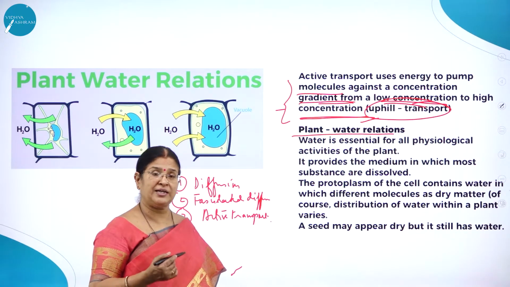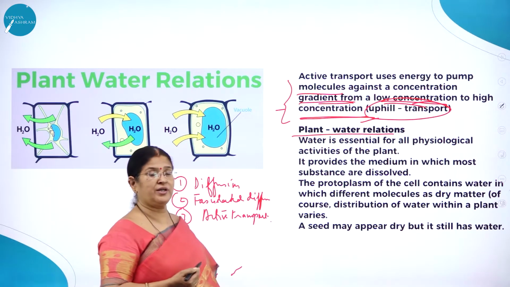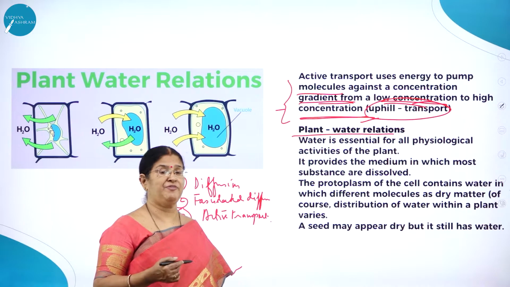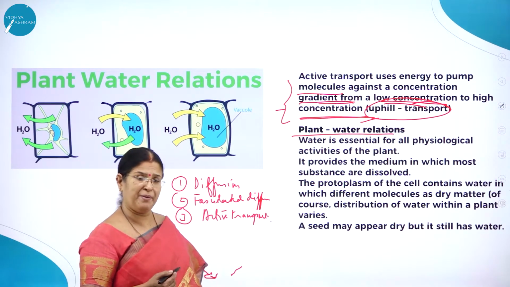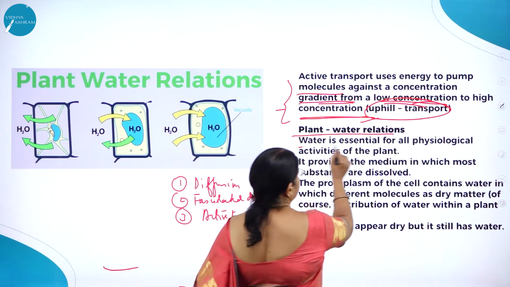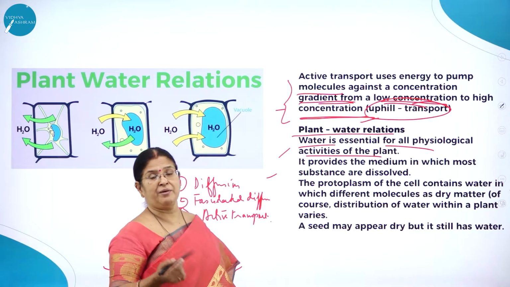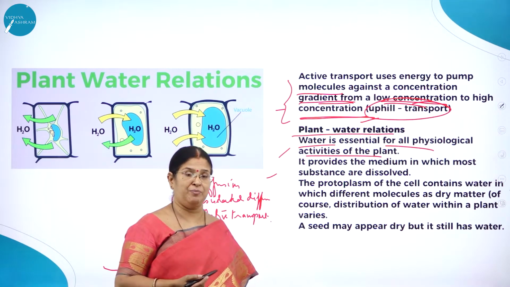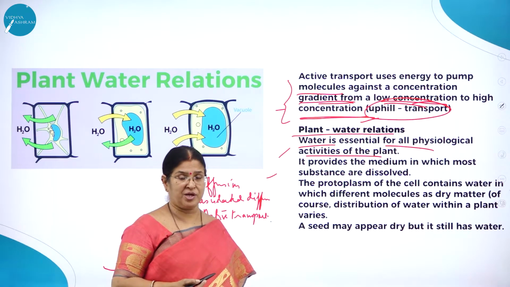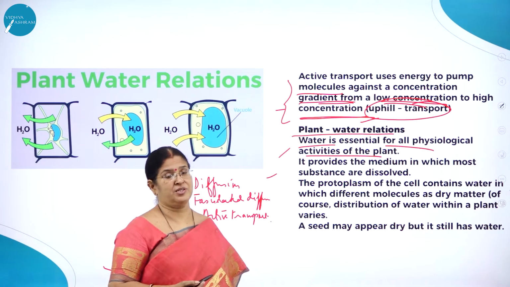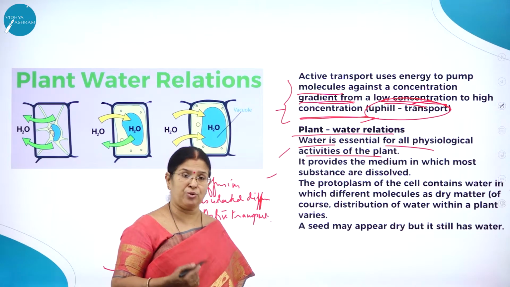So now let us understand how important water is and what the relation between plant and water is. Water is essential for all physiological activities of the plant body. Be it a plant body or an animal body, water plays a key role in all internal processes.